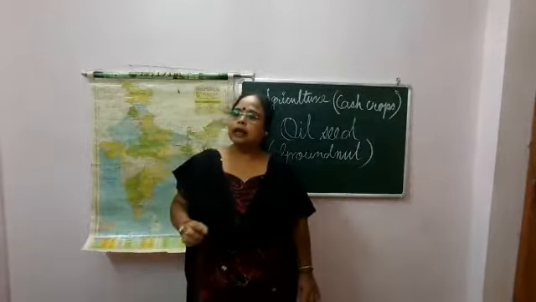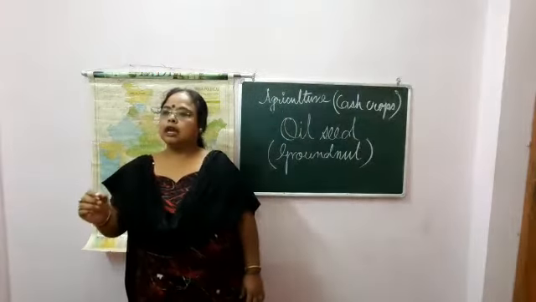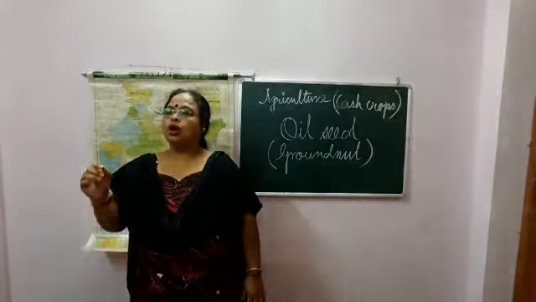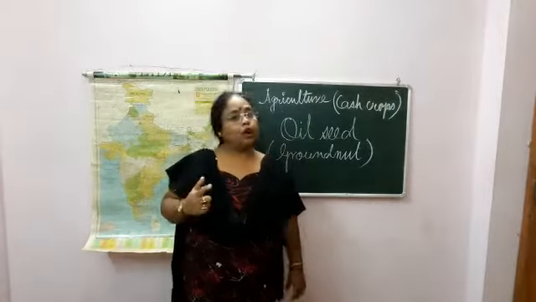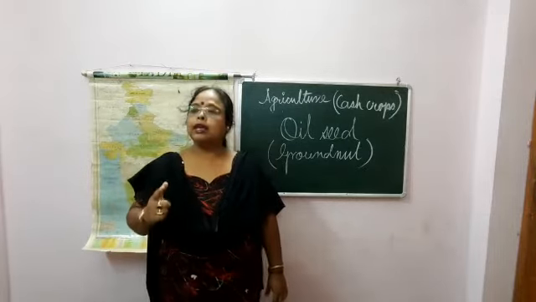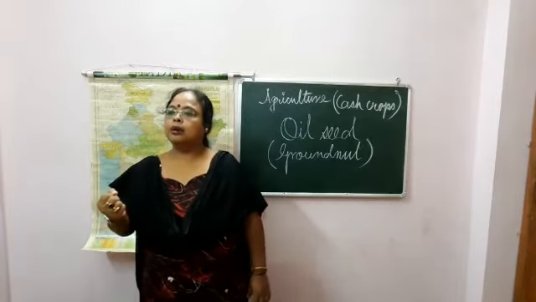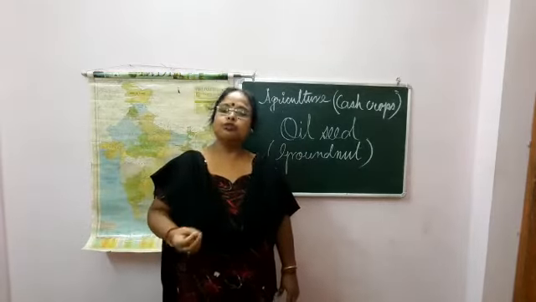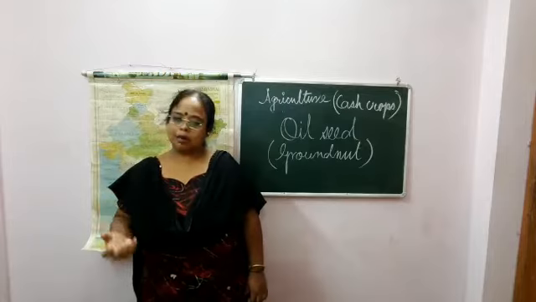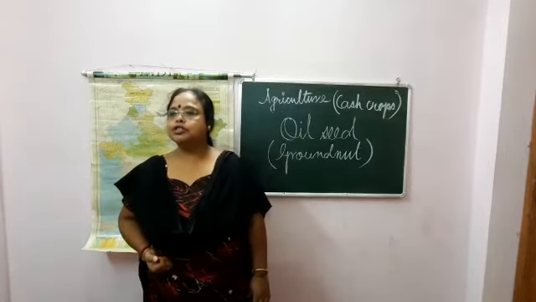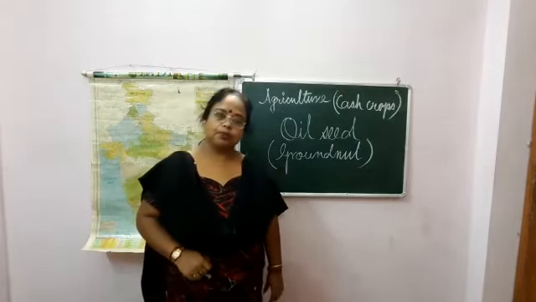Number one, they are used to extract cooking oil and also in manufacturing artificial leather, soap, oil requisites and margarine. Number two, the residue, the oil cake, as I told you, is the residue left after crushing the groundnut, and it is used as cattle feed. Number three, the nuts are highly nutritious and they are eaten raw or sometimes roasted.